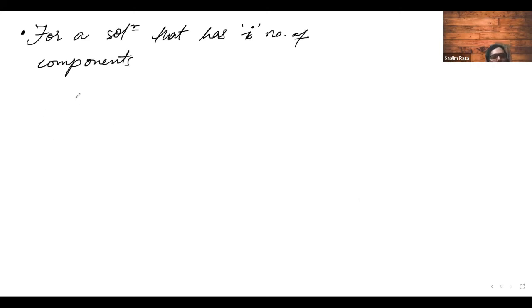Okay. So if I will say chi of I, this will be equal to number of moles of component i upon N1 plus N2 plus N3 plus, it will go on till Ni.